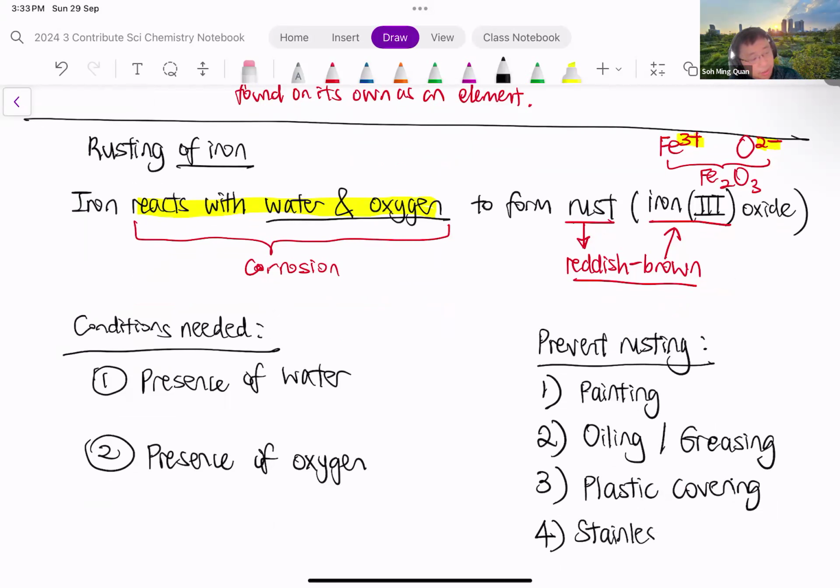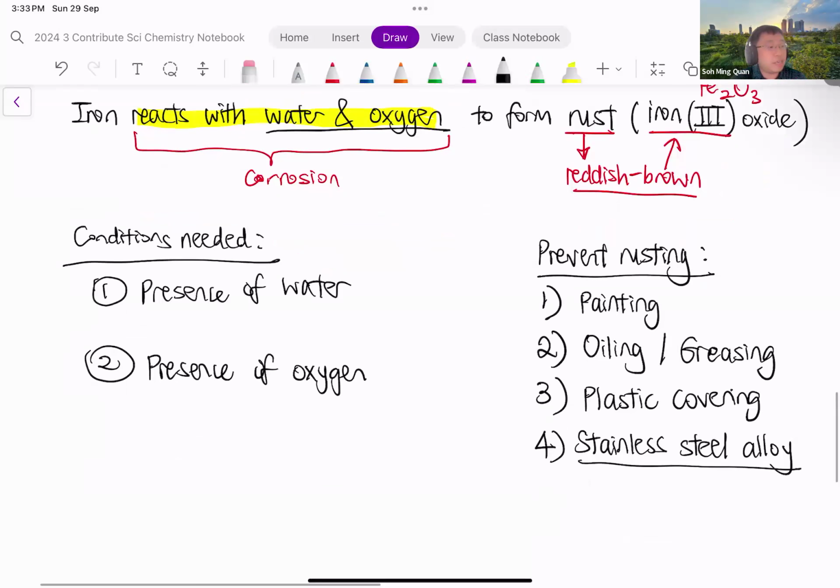Finally, the next method which you need to know is this. Another very common way of preventing the rusting is to use the iron as stainless steel alloy. That means you mix the iron with some elements to form stainless steel. Stainless steel is resistant to rusting.